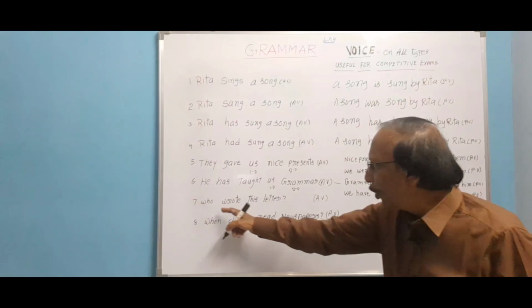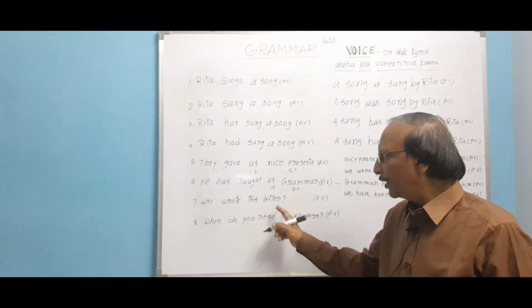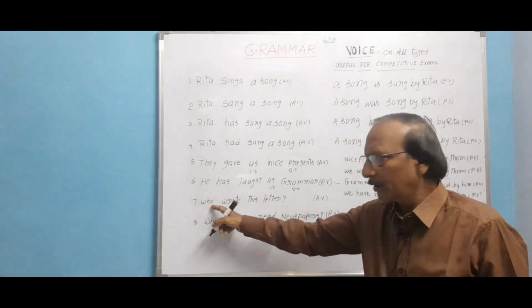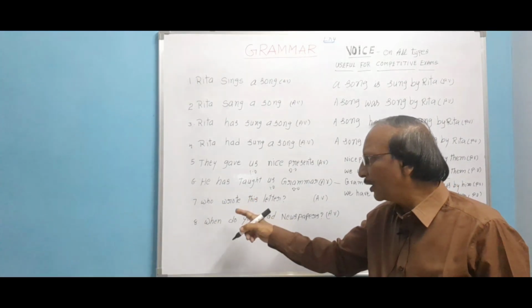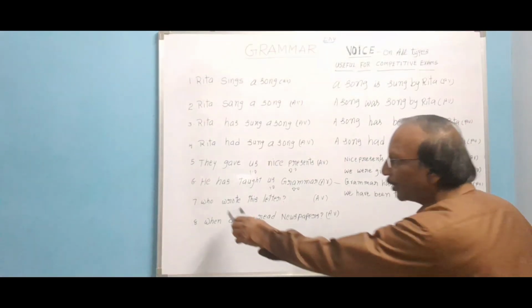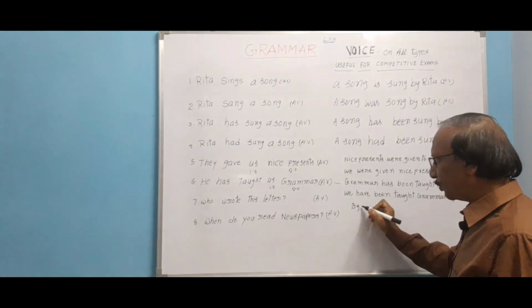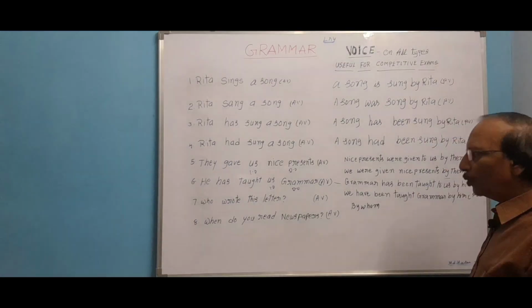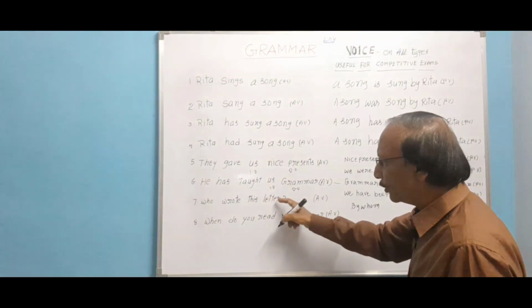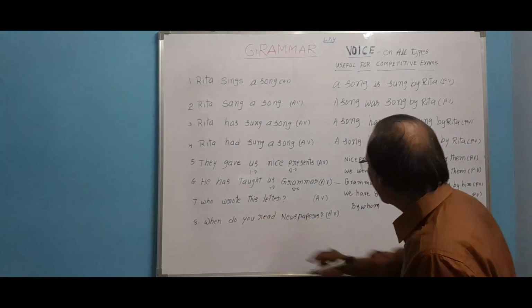Now let us come to the next sentence. Who wrote this letter? This sentence deals with a WH question. When such questions are dealt with a WH, how to write? Who wrote this letter? By whom will come. When who is there, by whom will come in passive voice. Is this third person singular or not? This is third person singular.